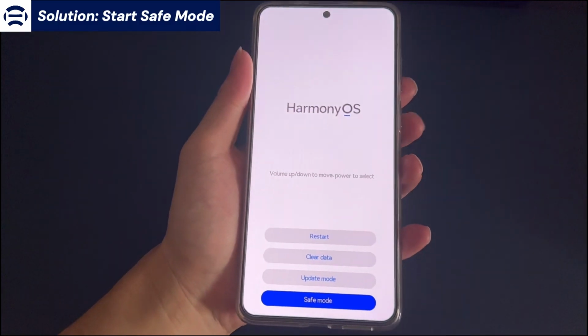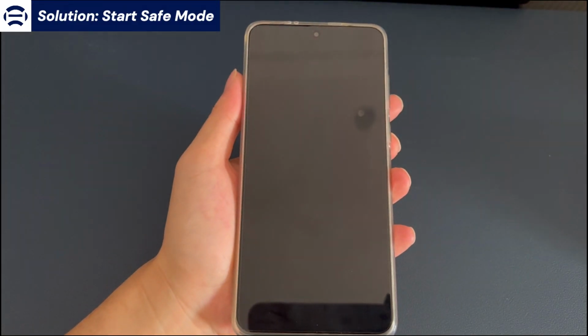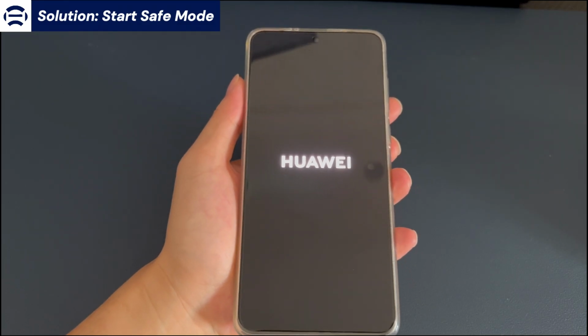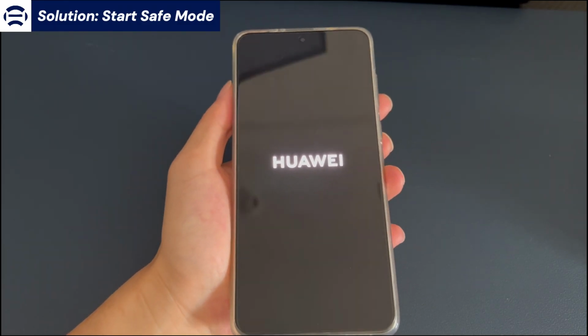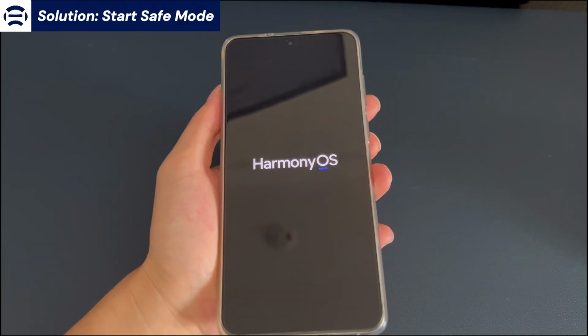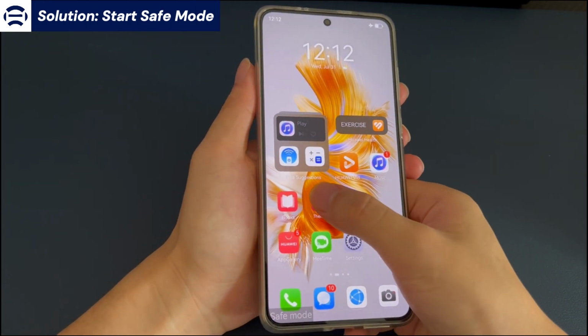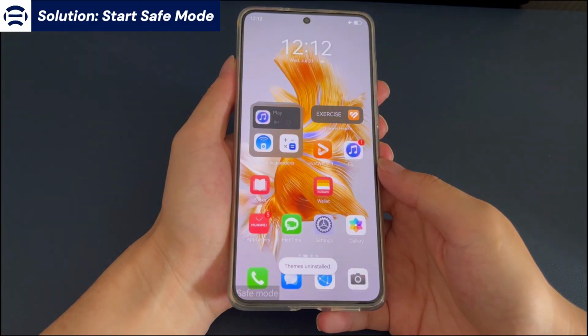Use the volume button to choose safe mode and confirm by pressing the power button. Wait for your Android phone to boot in safe mode. If your Android phone display works fine in safe mode, find and remove the app you suspect may be causing the Android phone dead screen. Once done, press and hold the power button and tap restart to restart the phone back to normal mode.